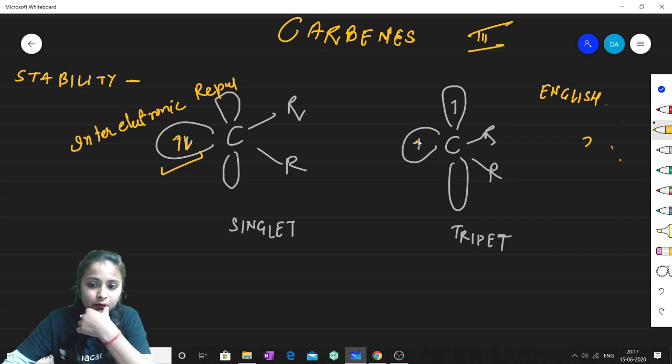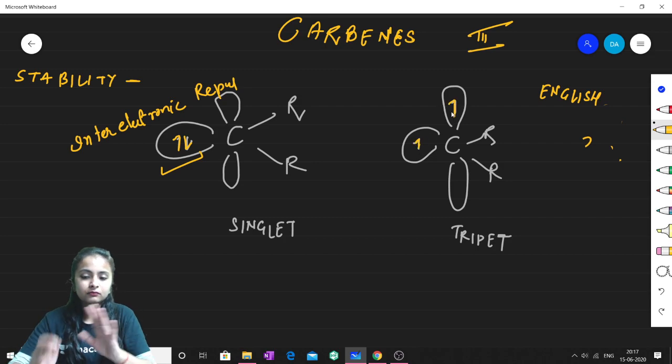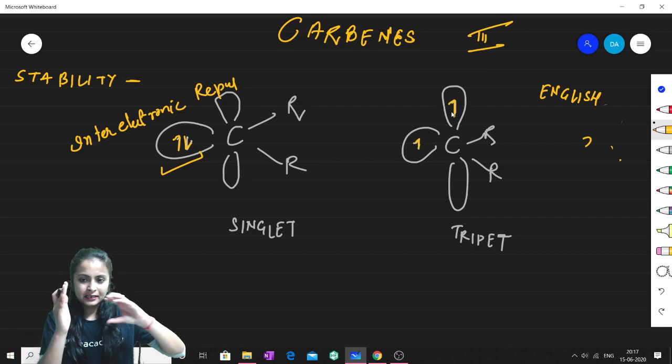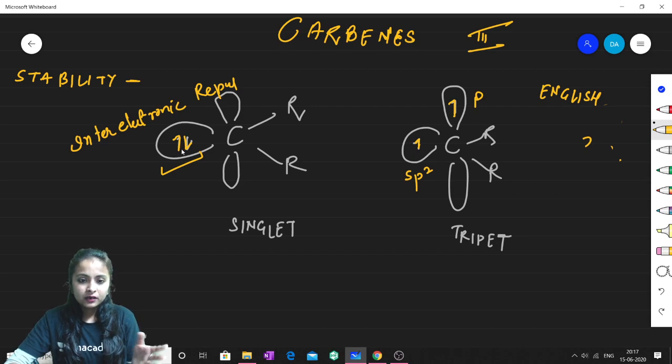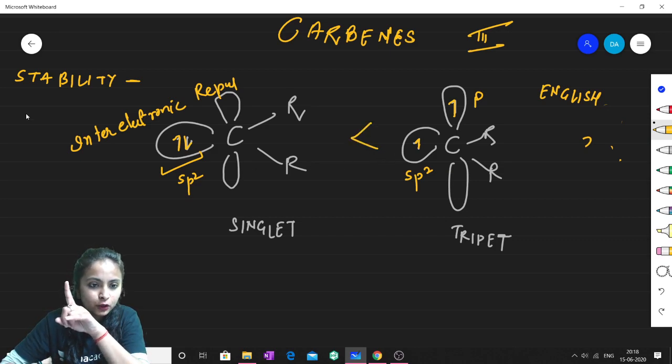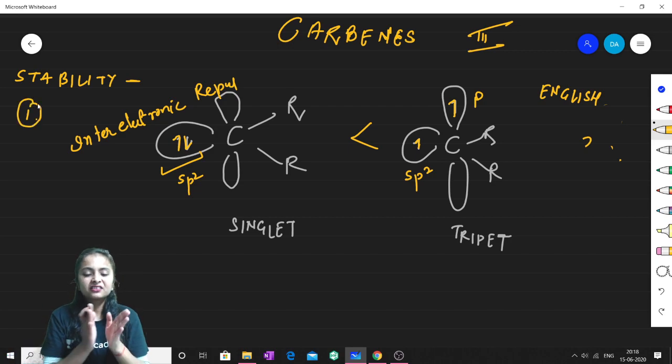Whereas these electrons are far apart. One electron is in an sp2 hybridized orbital and the other is in a pure p orbital, whereas in the singlet both electrons are present in sp2. So we conclude that triplet carbenes are more stable than singlet carbenes. This is noteworthy point number one: singlet carbenes are less stable than triplet carbenes because of the inter-electronic repulsion.